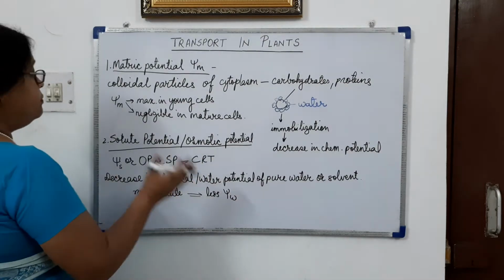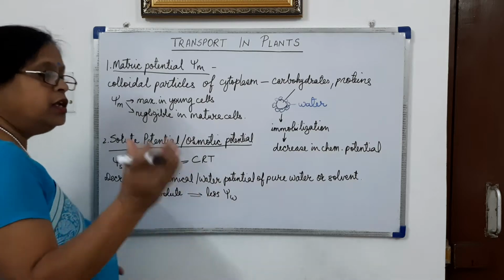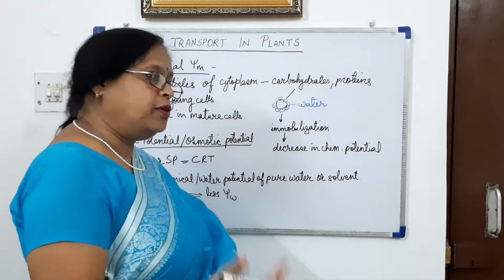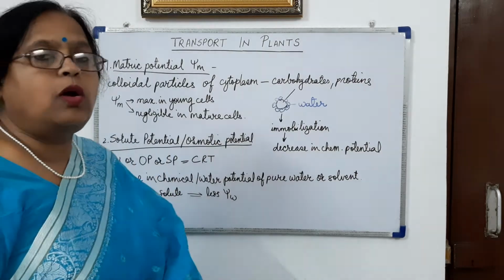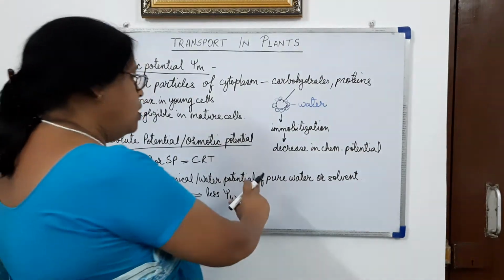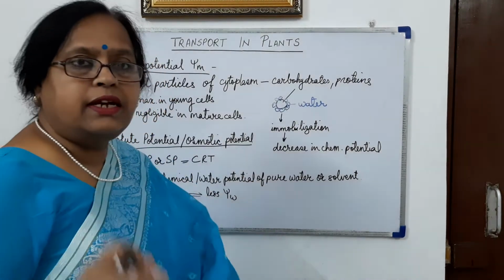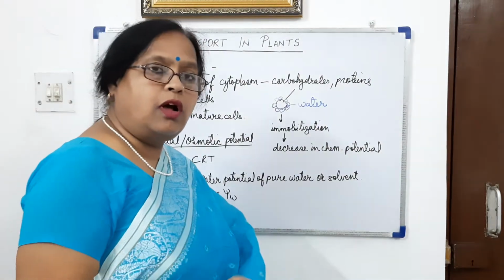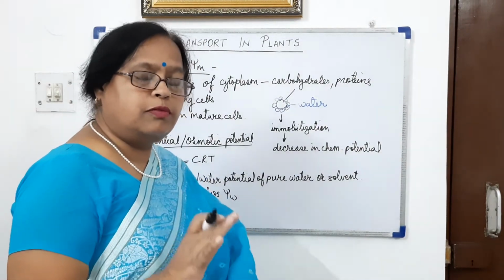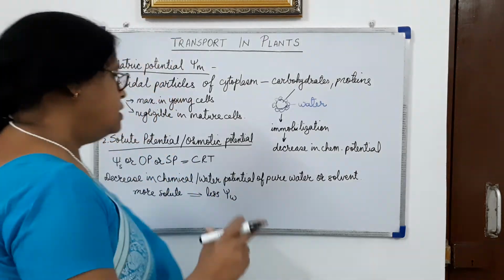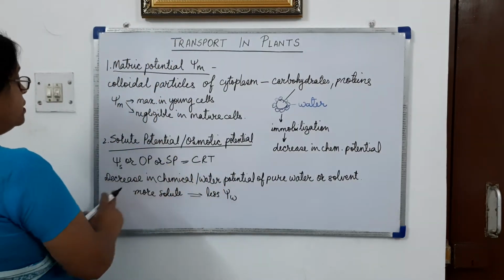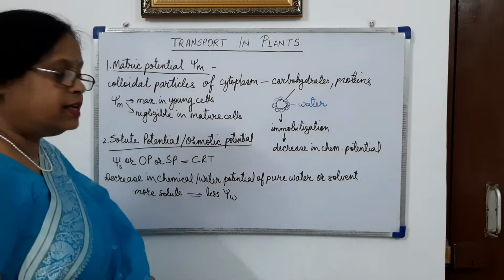Now, when solutes are added to pure water, the chemical potential or the water potential of pure water decreases. When solute molecules are added to the solvent, the chemical potential decreases.